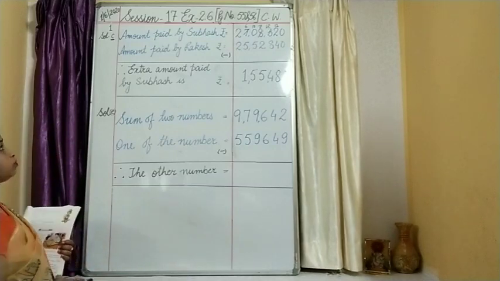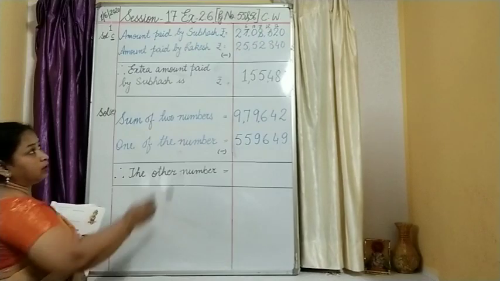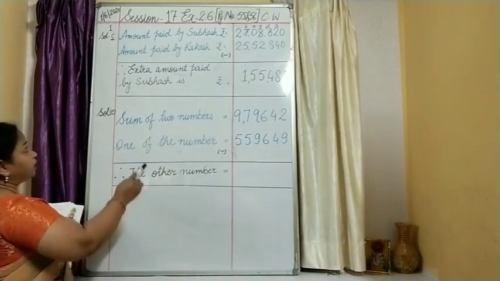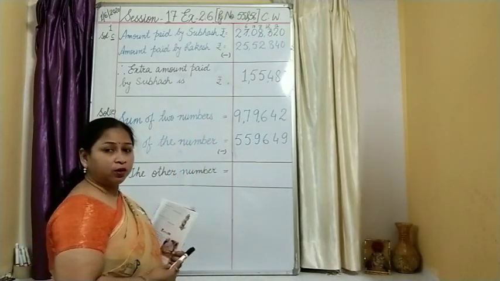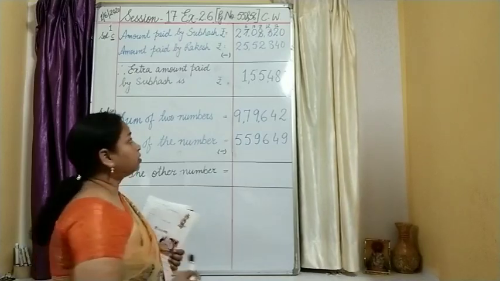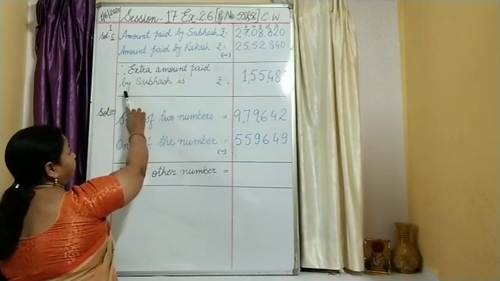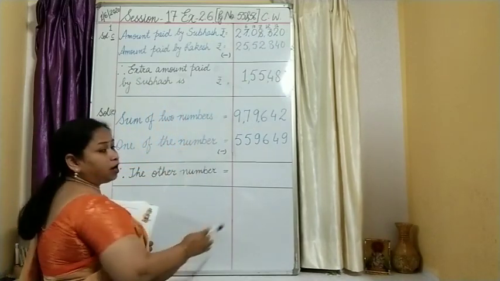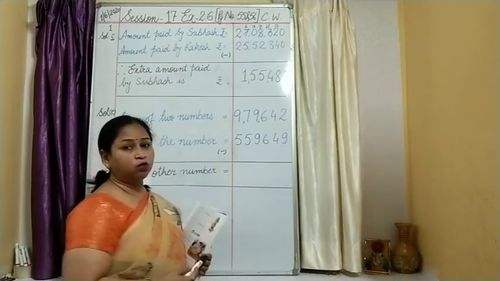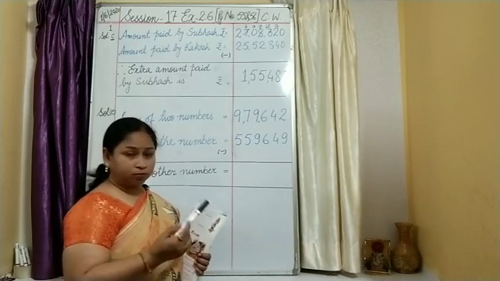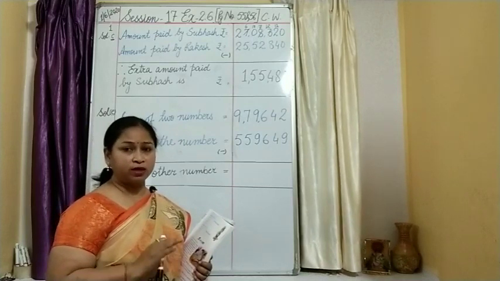Once again, look at the statement. Amount paid by Subhash is rupees 27,08,320. Then amount paid by Rakesh is given as 25,52,840. And you have to find out the extra amount, so just subtract it. You will write the statement: Therefore, extra amount paid by Subhash is rupees. Now, I know that you all have learned how to subtract, although I have already worked it out for you all. So you can either copy down or do it on your own. So first problem solving is clear, I hope.